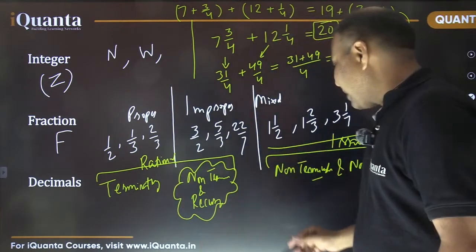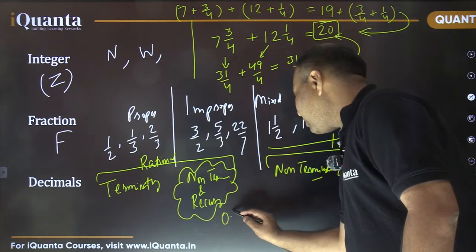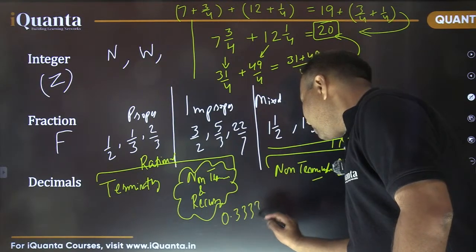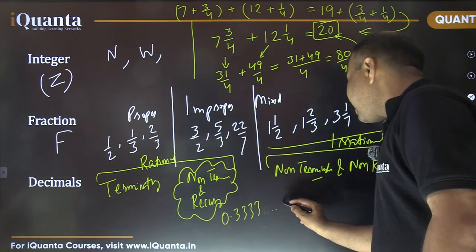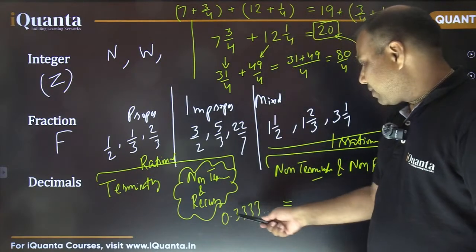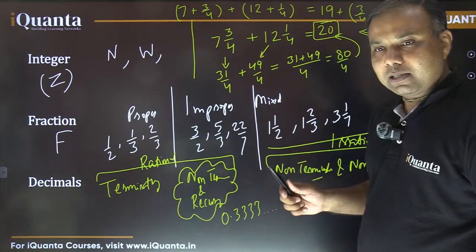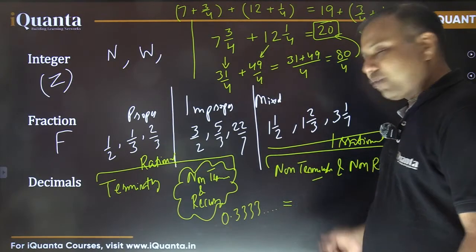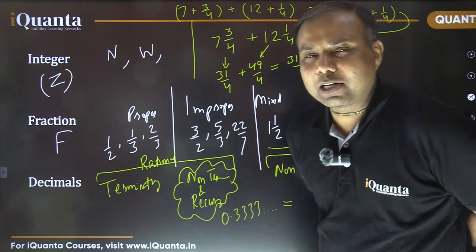For example, can you tell me the value of 0.3333? It is repeating. Can you convert it into fractions? What does it come to? 0.3333 and so on. It is repeating. So what is its value in fractions, or basically integer upon integer format?